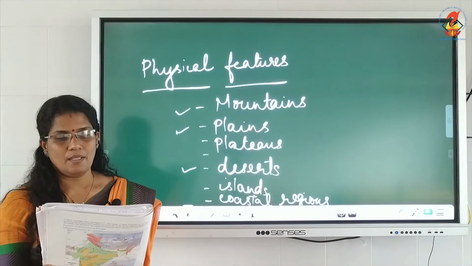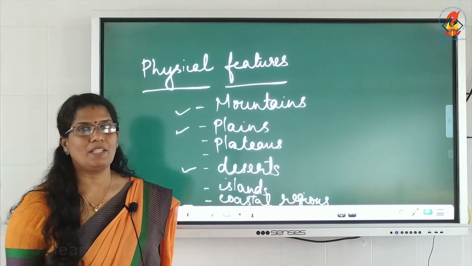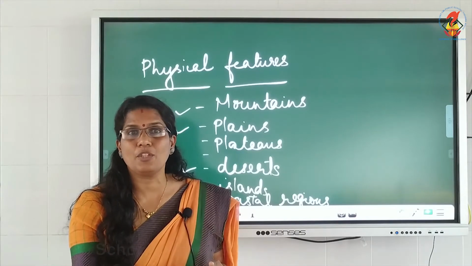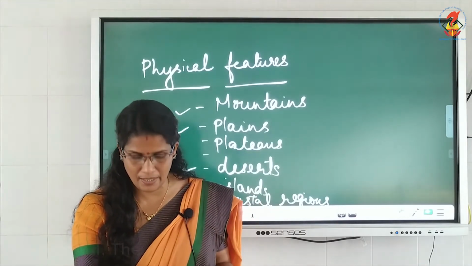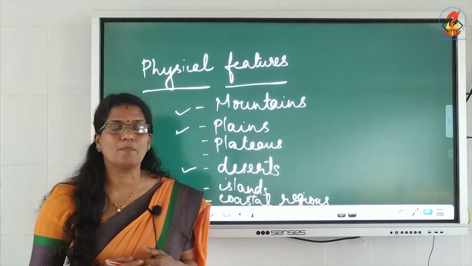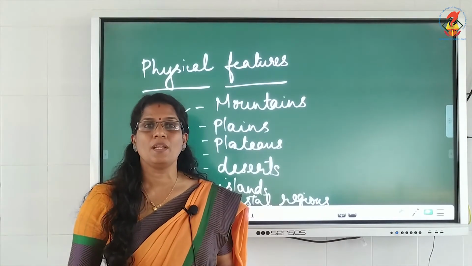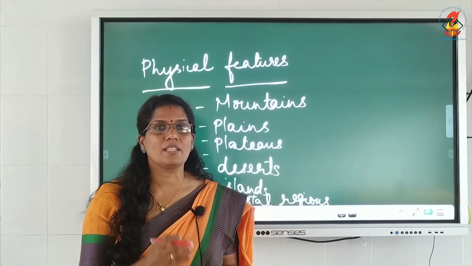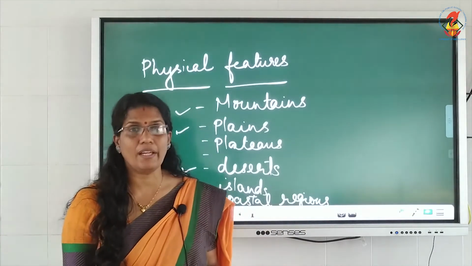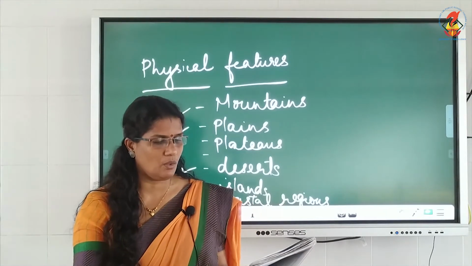Next is the Peninsular Plateau. Plateaus are the tablelands. Now peninsular plateau means which side? The southern side. South of the northern plains is the peninsular plateau. What is the meaning of peninsula? Three sides covered with water. Here it is triangular in shape. Peninsula is triangular in shape.